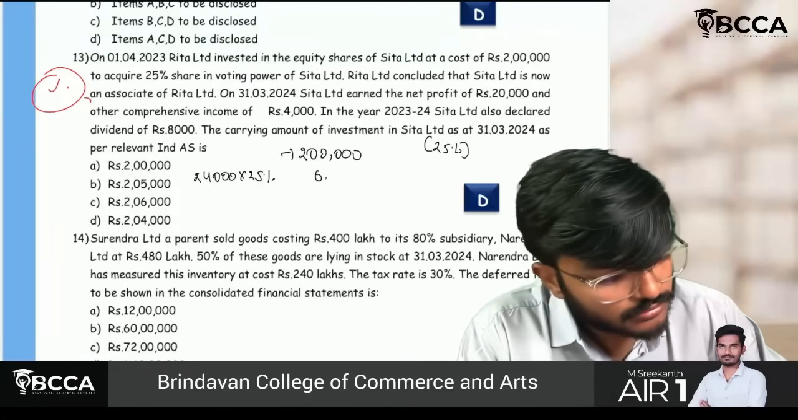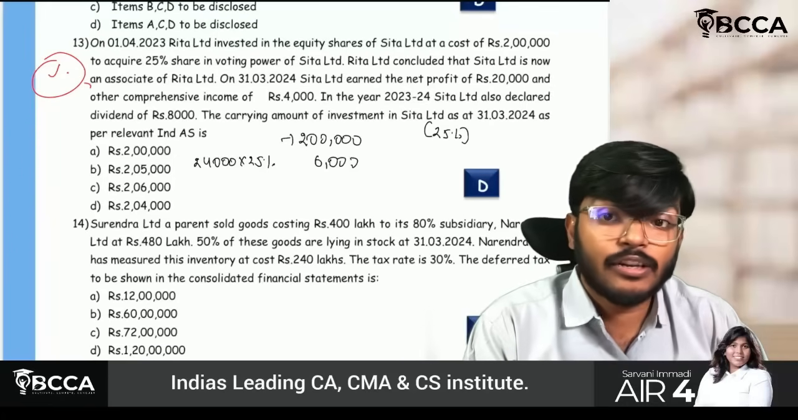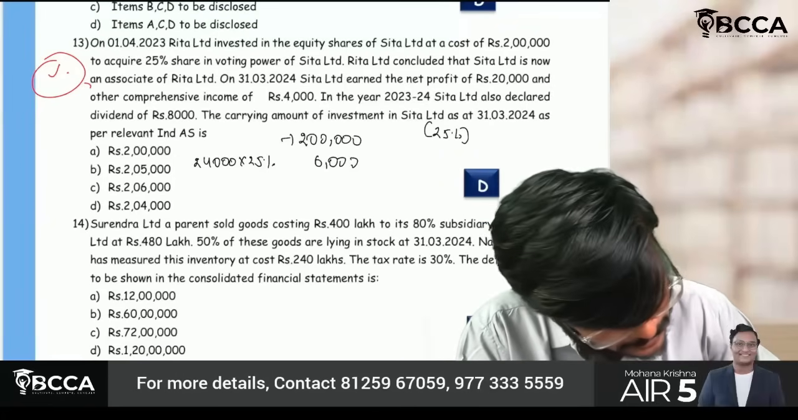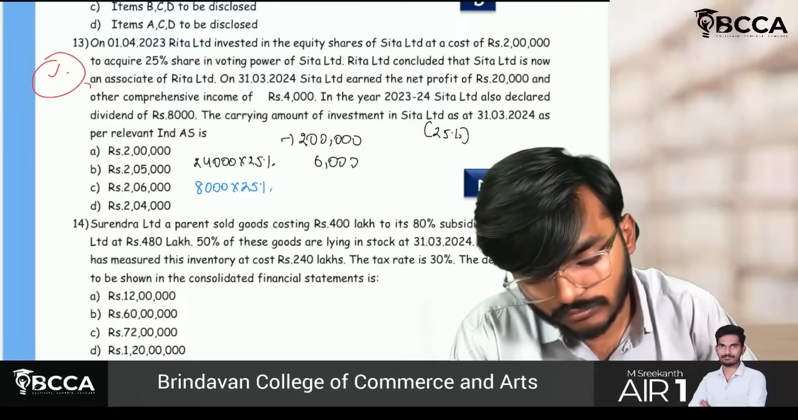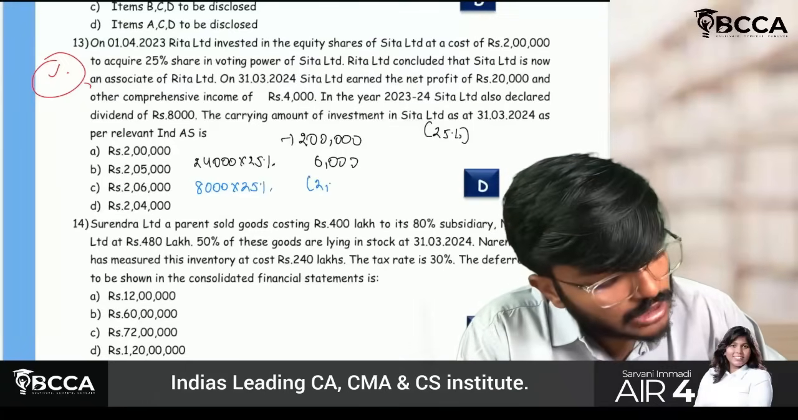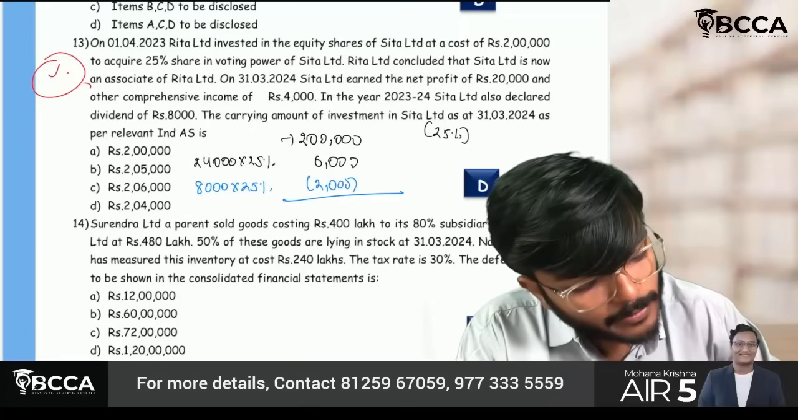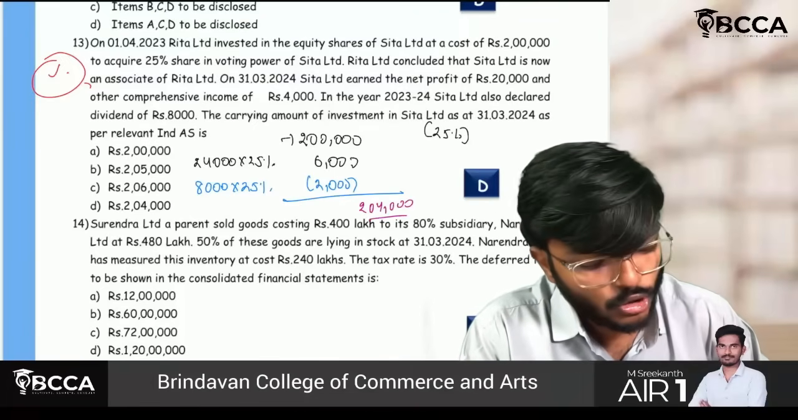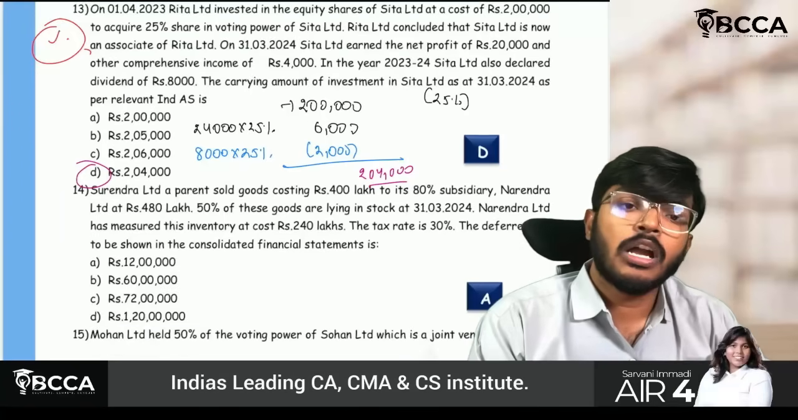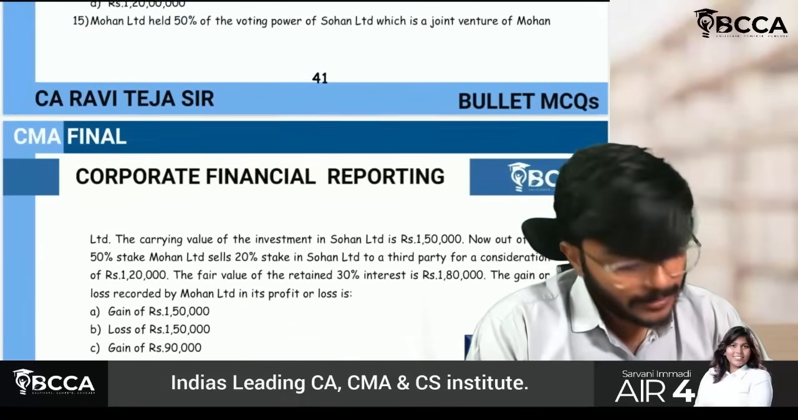I will get 6,000. Sir, but dividend also they have paid. How much? 8,000 dividend they have paid. So 8,000 into 25%, so 2,000 I will deduct. So my balance will be 2 lakh plus 6,000 minus 2,000. So it is 2 lakh 4,000. So option D will be the correct answer. Okay? Yes, sir.